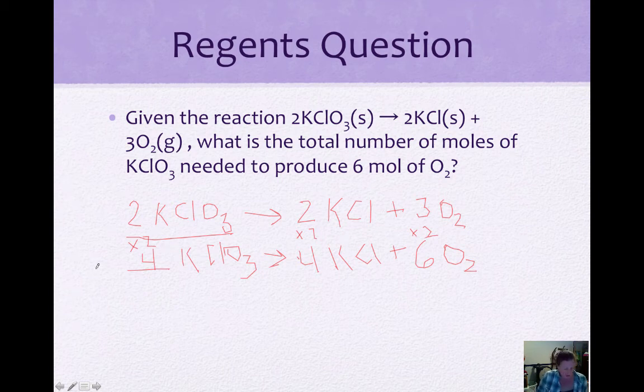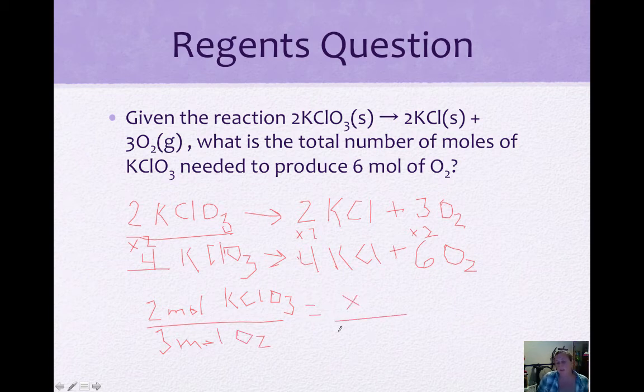Okay, if you want to set it up as a proportion here, you would say we have 2 moles of potassium chlorate, which produces 3 moles of oxygen gas. So now we want to see how many moles we would need of potassium chlorate to get 6 moles of oxygen. Okay, cross multiply. So 2 times 6 is 12 equals 3 times x, 3x. Divide it out, and 12 divided by 3 is 4. So 4 is x, which x was how much potassium chlorate. So 4 moles of potassium chlorate.